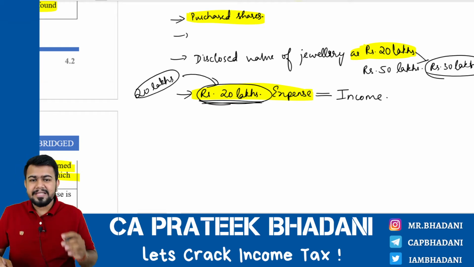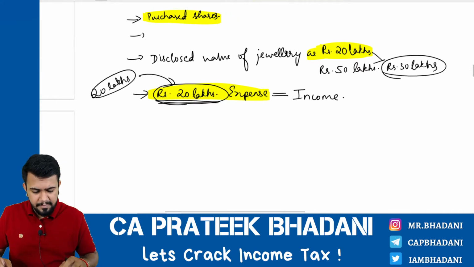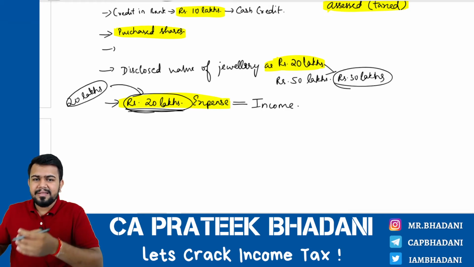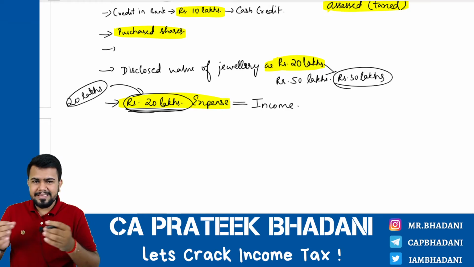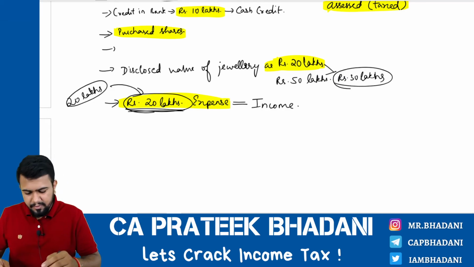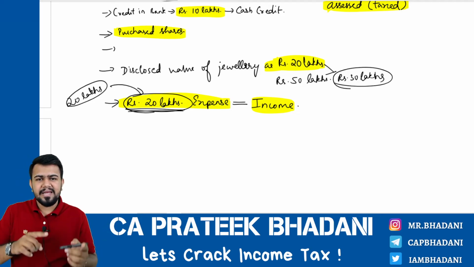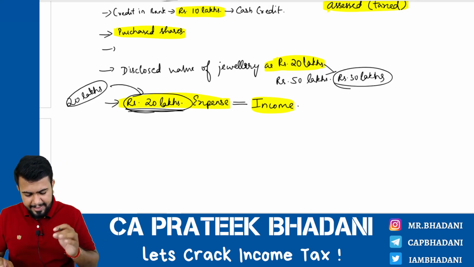He will treat this expense itself as an income, as undisclosed sources of income, because he feels that Mr. Fraud would not have shown the money from where the money has come from to make this expense as their income earlier. Hence, the assessing officer treats this expense itself as an undisclosed source of income. I hope you are able to understand.